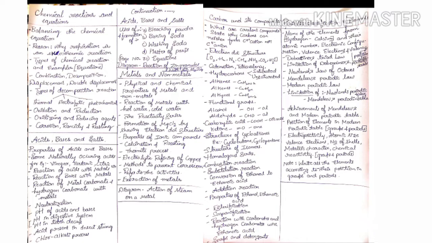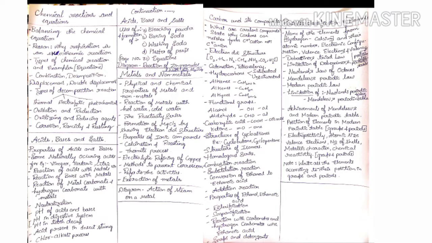Next, we have to learn about the structure of cycloalkanes, for example, cyclobutane, cyclopentane. Next, we have to learn about the structure of isomers. So it is very important. The first member of isomers is butane, please remember. Then we have to learn about the homologous series. Next and most important question they will ask from this lesson is combustion reaction, substitution reaction, conversion of ethanol to ethanoic acid, addition reaction. Then properties of ethanol, ethanoic acid are very important, children.